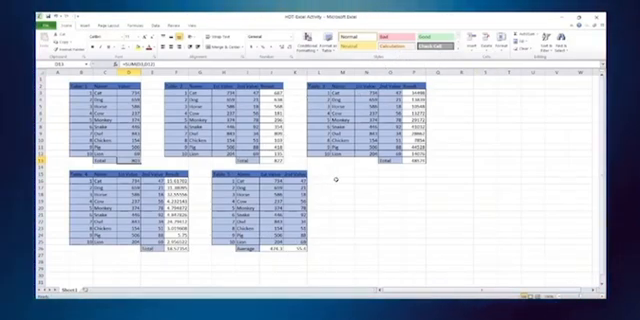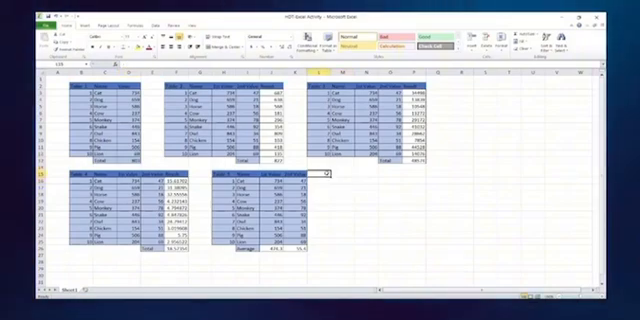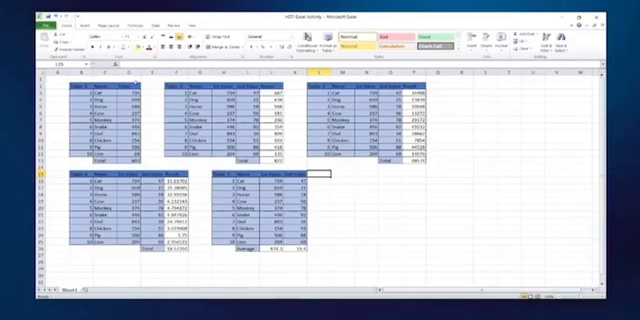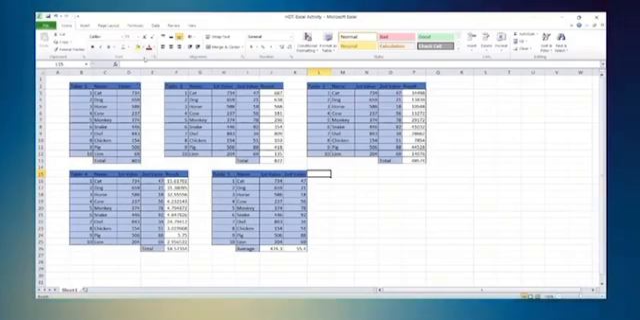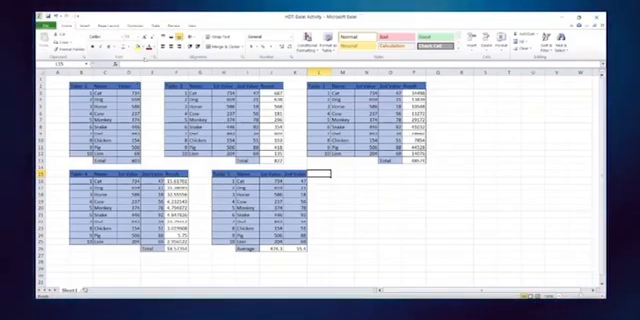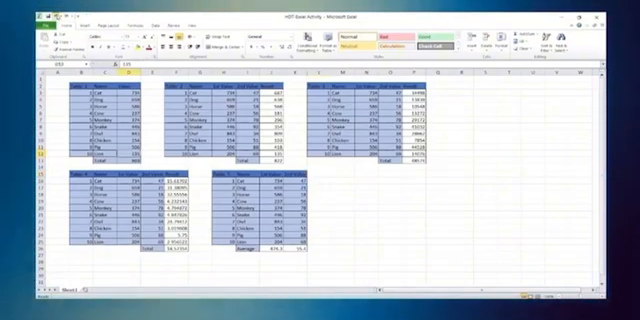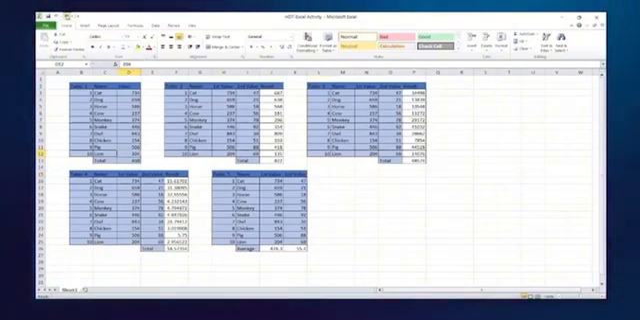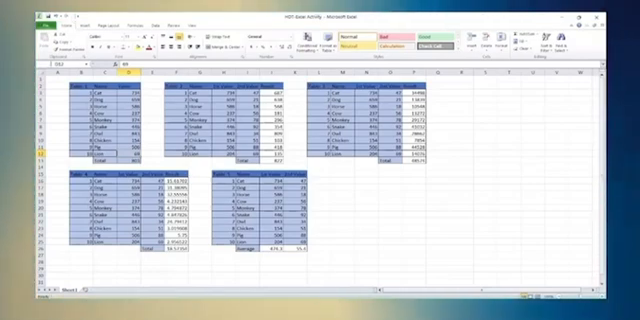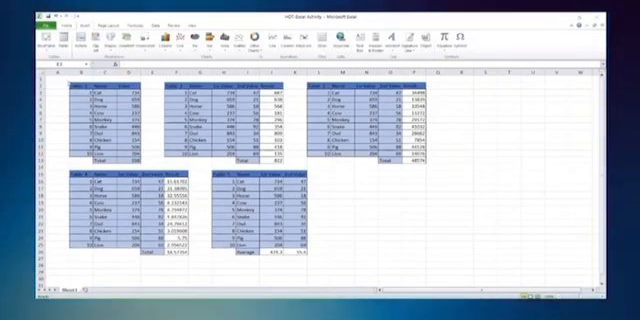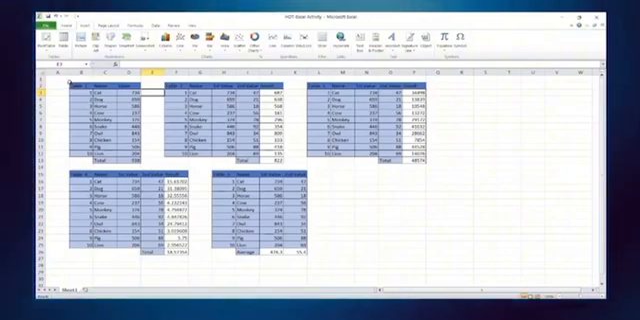The first one is spreadsheets. Excel uses spreadsheets, which are grids of rows and columns, to organize data. The second one is formulas and functions. You can use formulas and functions to perform calculations, automate tasks, and analyze data. The third one is charts and graphs. Excel allows you to create various charts and graphs to visualize your data and make it easier to understand.